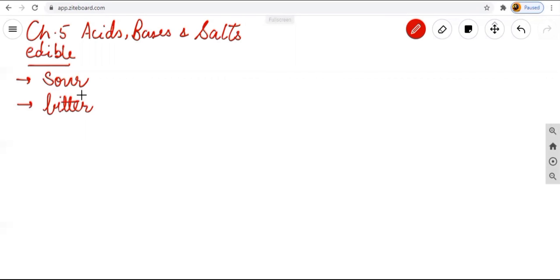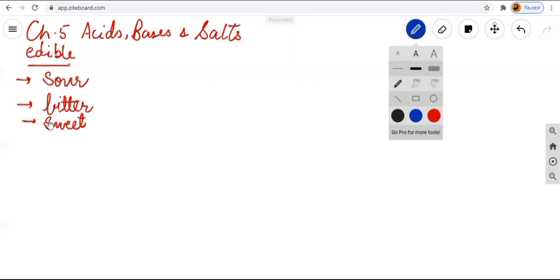Sour means khatta. And sometimes that thing is sweet in nature. Sweet means meetha. The sour, bitter, and sweet. So on the basis of this, we can identify the things as acids, bases, as well as salts. On the basis of this only.